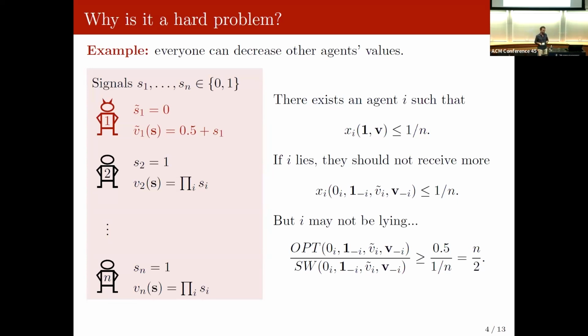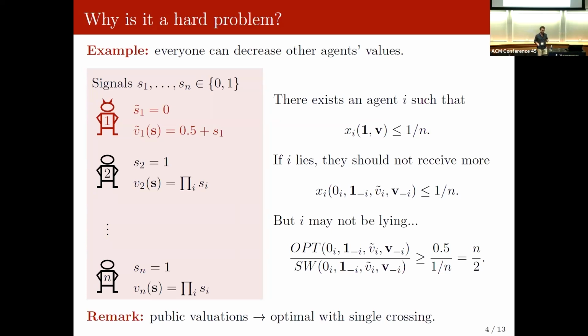That's the main intuition of this example. And why am I using this example? It's because in our setting, valuation functions are private. You can see that the successful manipulation involved changing the valuation function, but most of the previous work only considered the public valuation setting, where only the signals were private.